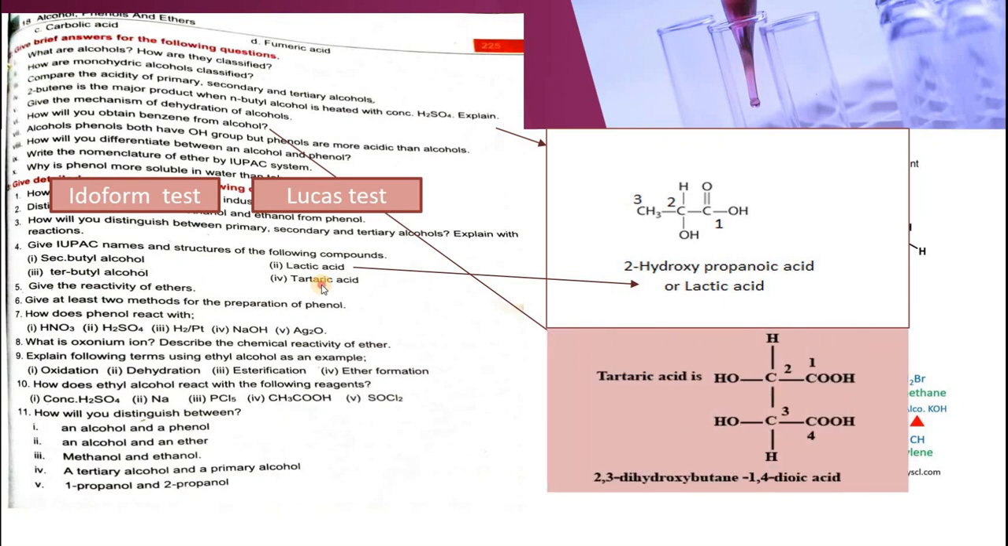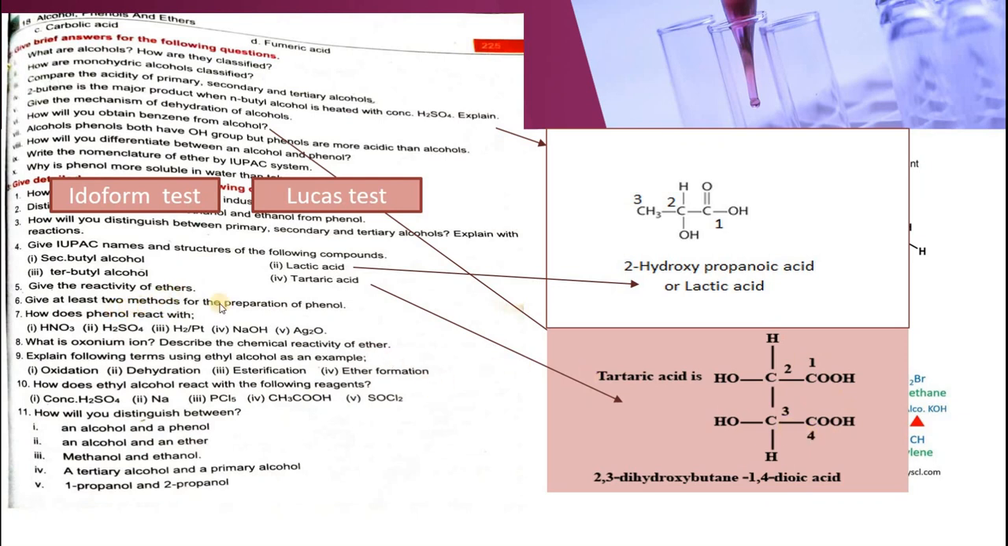Tartaric acid can be shown over here in this way. This is tartaric acid having 2 carboxylic groups, so it will be called dioic acid. These will be numbered in this way: 1, 2, 3 and 4. So it is a compound having 4 carbon atoms. 2 of them are holding COOH group, so they would be called 1,4-dioic acid. And at positions 2 and 3 there are 2 hydroxyl groups, so it will be called 2,3-dihydroxybutane-1,4-dioic acid. You will understand the nomenclature of carboxylic acids in the next chapter, inshallah.